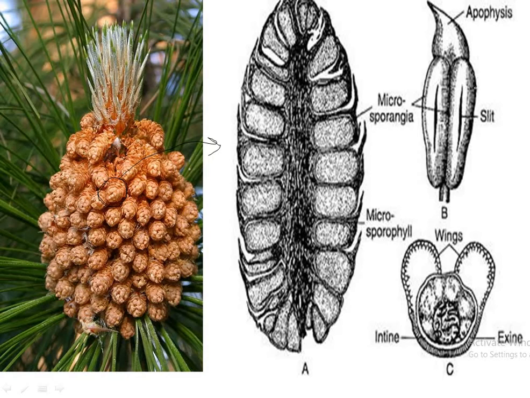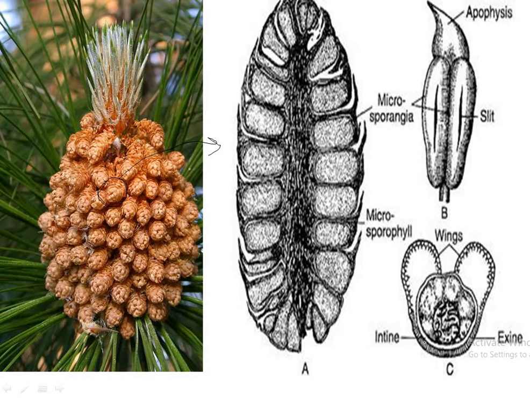This is a single sporophyll containing 2 microsporangia. These are the slits to release the microspores, pollens, and this is the sterile part that is called apophysis. This is pollen grain of Pinus.